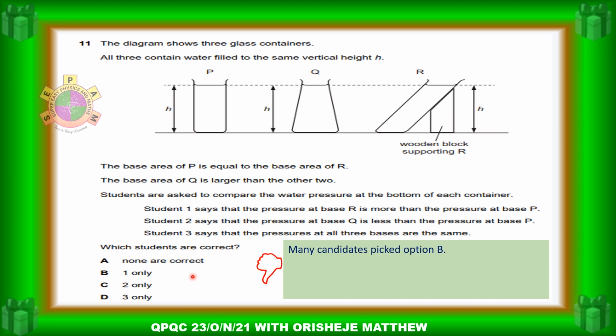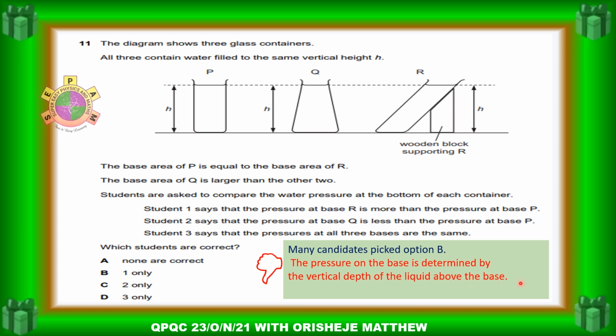Now the pressure at the base is determined by the vertical height of the liquid above the base and not the wideness of the base. So the pressure is equal to density multiplied by the strength of gravity multiplied by the height.